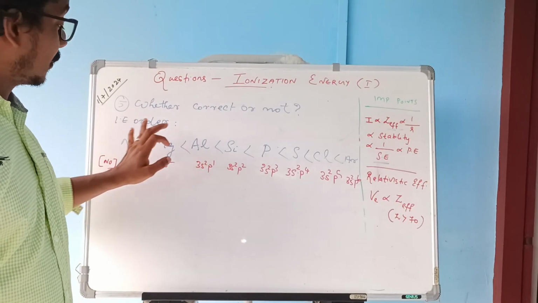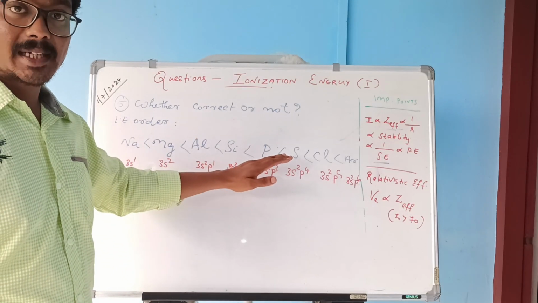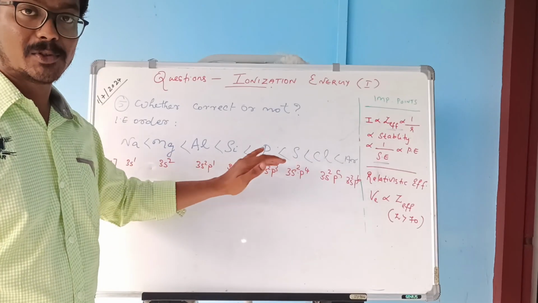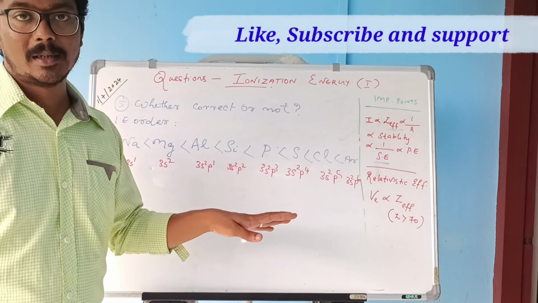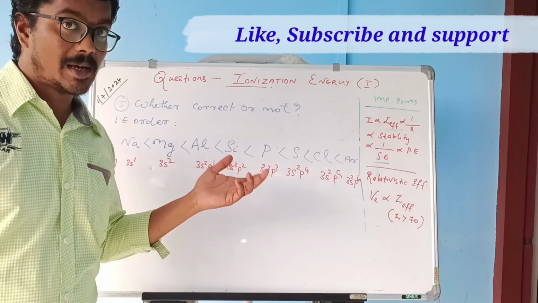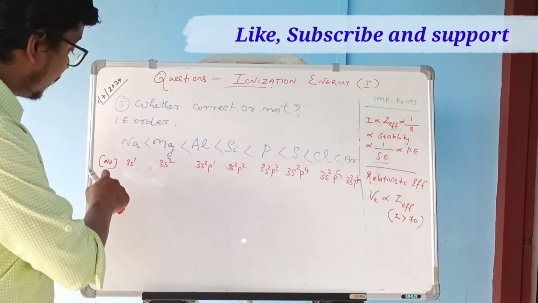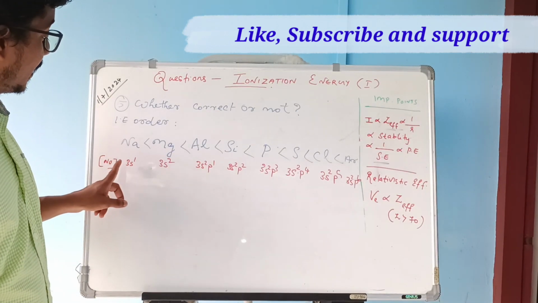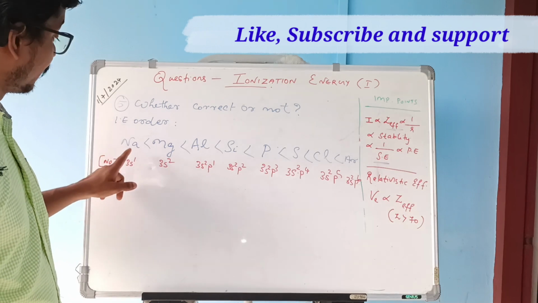The ionization energy order of the third period, starting from sodium and ending in argon, is given. We have to check whether this is the correct order or not. Before answering, we first write the electronic configuration. The core is neon, a noble gas.